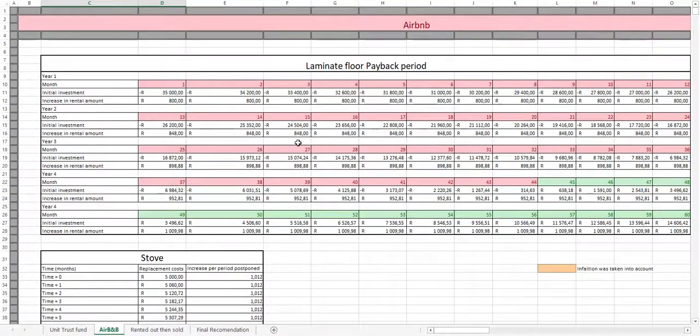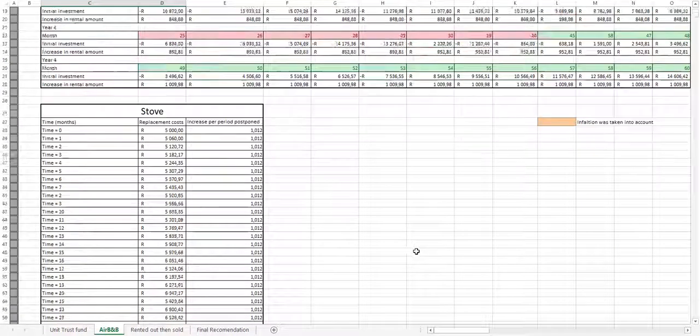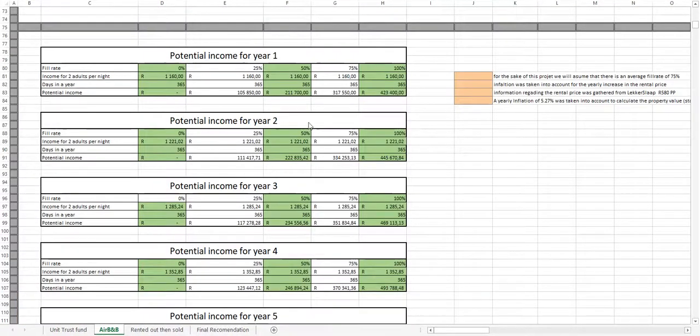Another thing I want to recap on, in this scenario they installed the laminate floors as it will become profitable after 44 months. Here you will find the potential income for each of the years. The year's income was calculated on a percentage full rate basis. Information regarding the rental price was gathered from Lekker with a search for accommodation with similar attributes.